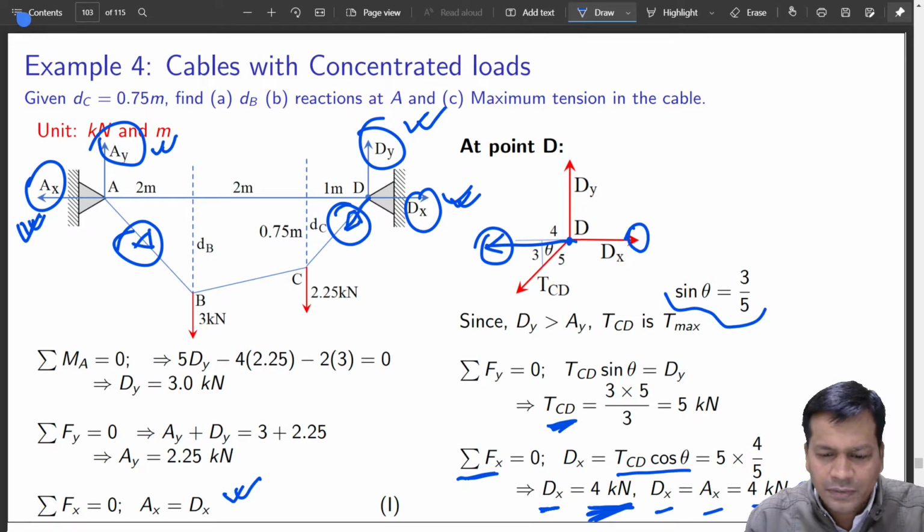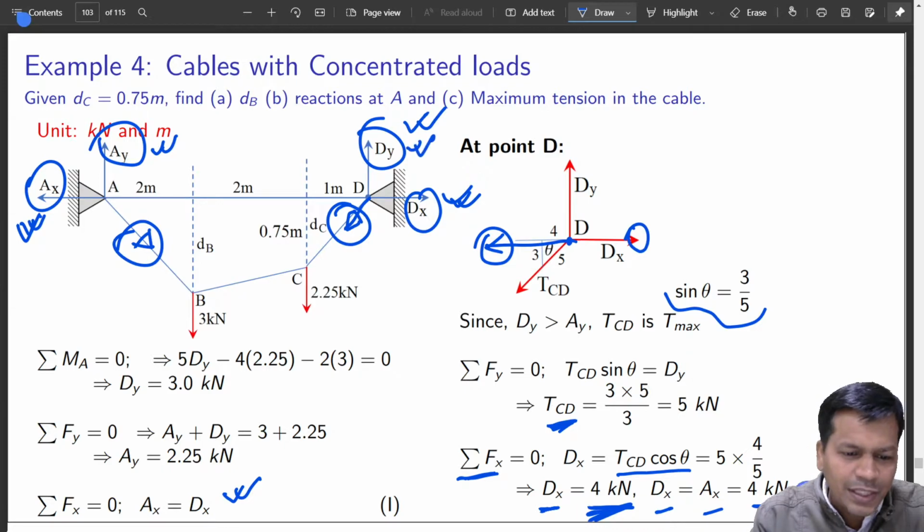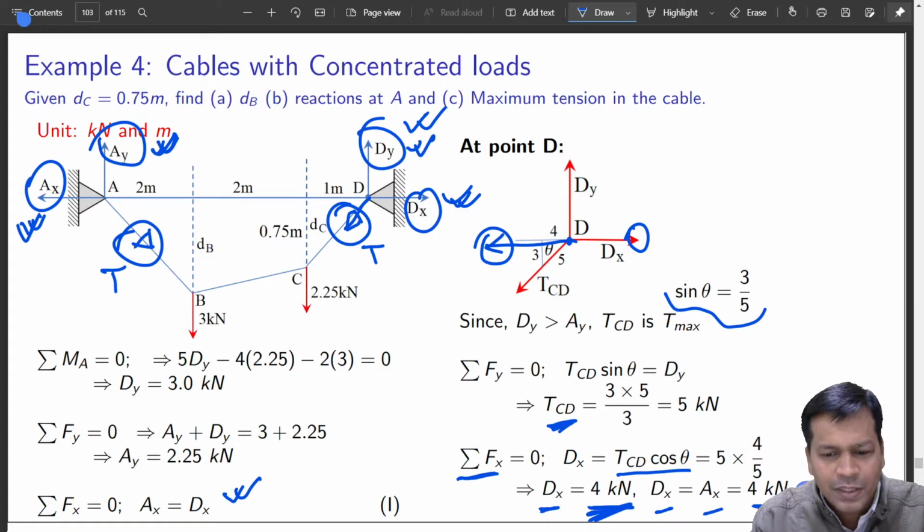Yes, that also you can take. Anyway, you will find out, see, because dy is greater than ay, this will be greater than this. That is quite obvious, because this should be a resultant of dx and dy. Dx and dy should give me a resultant of this force because it is a balanced triangle.